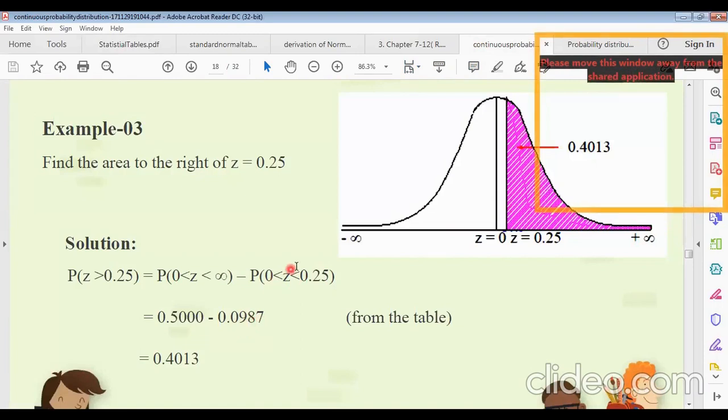So from the table we got these values, and for z equals 0 up to infinity the area is 50%. This is why the required area for z equals 0.25 will be 0.4013. This is the shaded area.